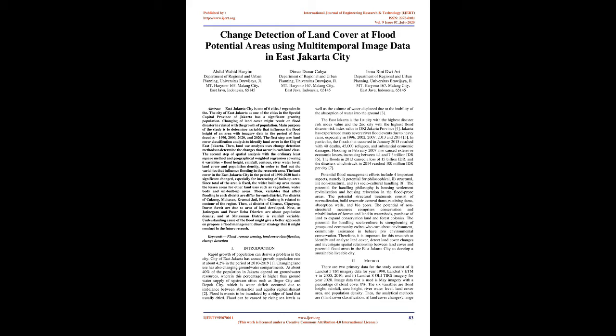The second step is spatial analysis with the ordinary least square method and geographically weighted regression covering 6 variables: flood height, rainfall, contour, river water level, land cover and population density, in order to find out the variables that influence flooding in the research area.